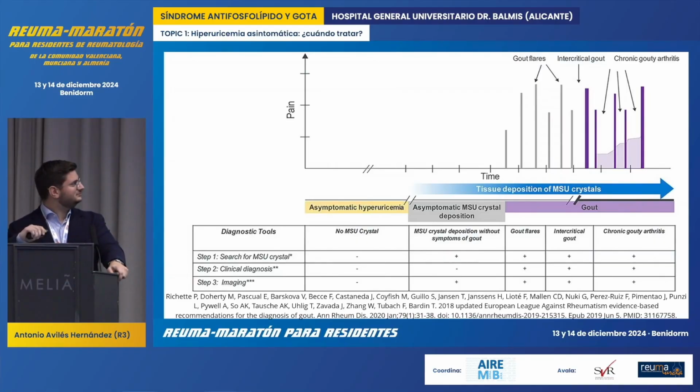But it is the second group that current studies on asymptomatic hyperuricemia are focusing on to determine whether treatment is necessary. These would be patients who show abnormal lab results and in addition have confirmed crystal deposits by ultrasound without any associated clinical symptoms. When clinical symptoms begin to appear, we then move on to discussing those gout scenarios we mentioned earlier.